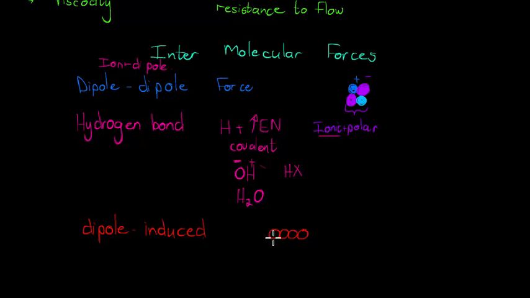Dipole-induced refers to when that molecule has a negative charge somewhere on it, not because the atom itself has a negative charge, but because the grouping of electrons at a certain moment is just high. At any given moment there might be a thicker grouping of electrons, giving the molecule at that moment a negative charge.